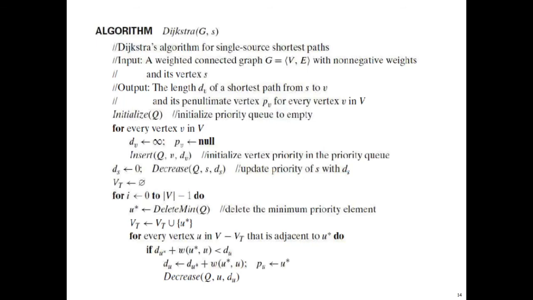If you understood the example, the algorithm is really simple. Only the logic will be in the last part: du star plus w of u star, u is lesser than du. We have already explained edge relaxation. That is the logic of this Dijkstra's algorithm.